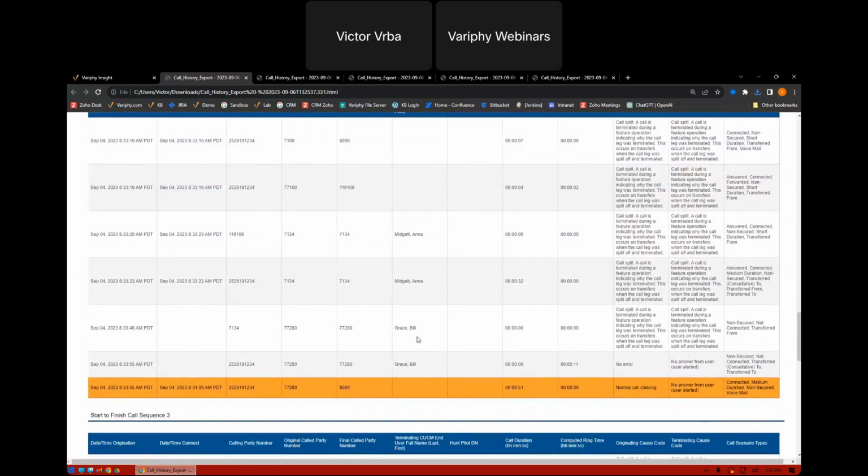Here's another one. Again, same situation. Call came in. This one didn't get queued, it rolled into the hunt group. Again, this one's not in orange. We're not counting this leg. We're not counting this leg. This is just basically the ring out leg, but we are counting the fact that it went to voicemail.